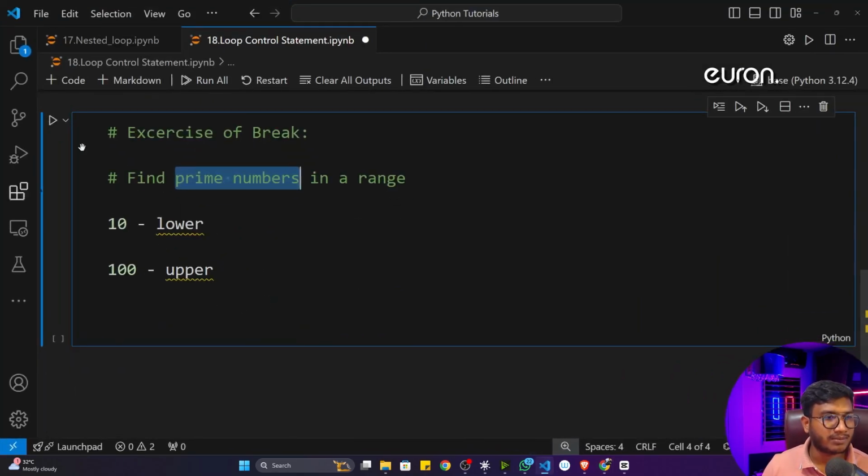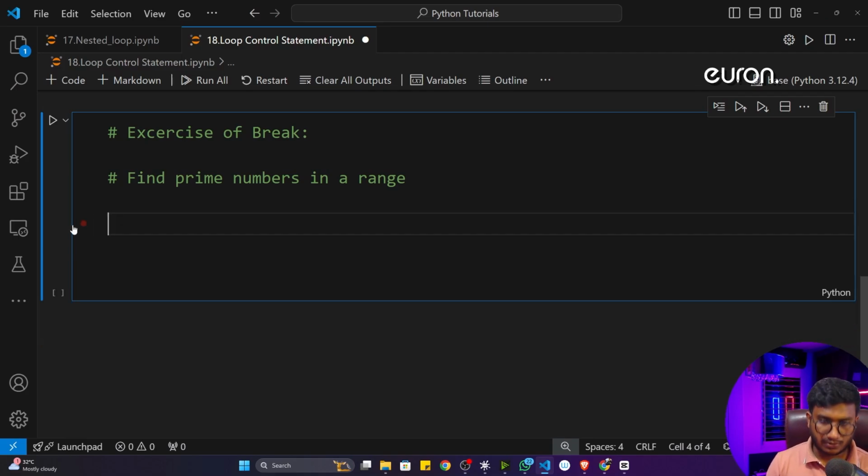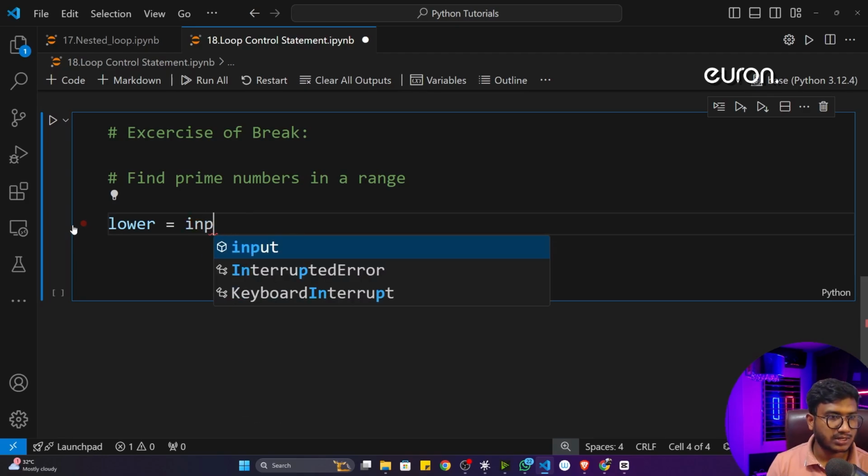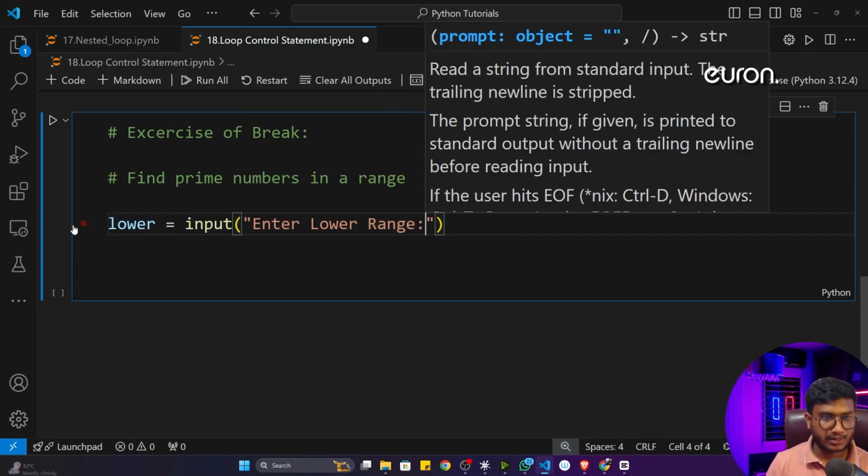So let's try to write this particular code. First of all, I'll take the input from the user, then I'll try to find the prime numbers. So here to get the input, guys, first of all, I'll take a variable called lower. I'll take the lower bound from the user. So I'll just take input. Okay, I'll enter lower range.